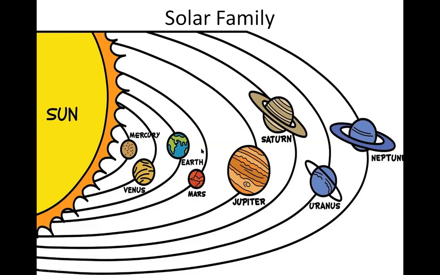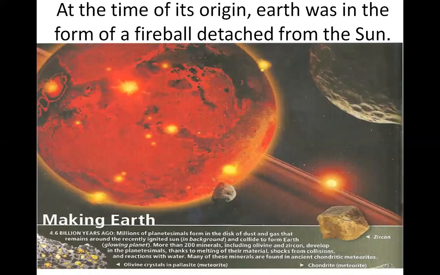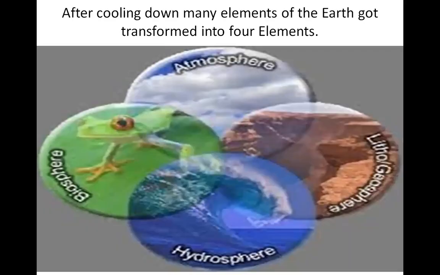Generally, it is believed that a part of the sun which was detached from the sun after a collision is the earth. At the time of its origin, it was in the form of a fireball. This is the fireball at the time of its origin. This fireball started to cool down slowly. Many elements of the earth got transformed into liquid and further into solid form.